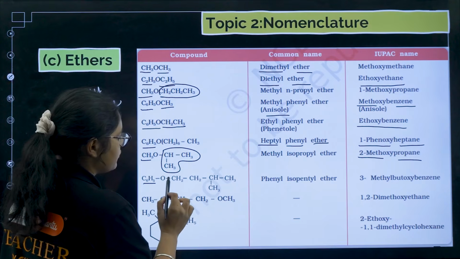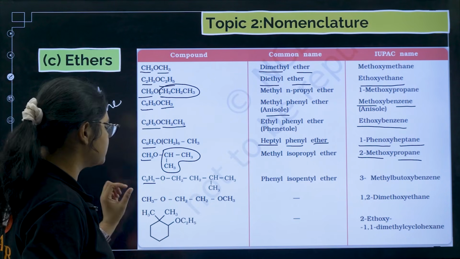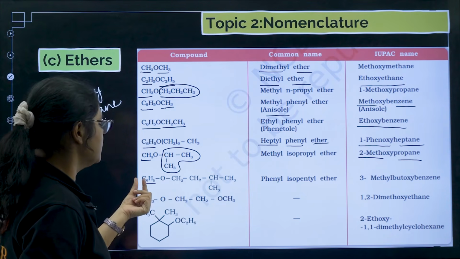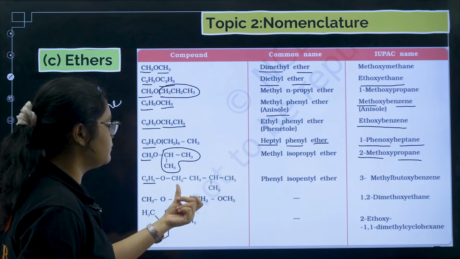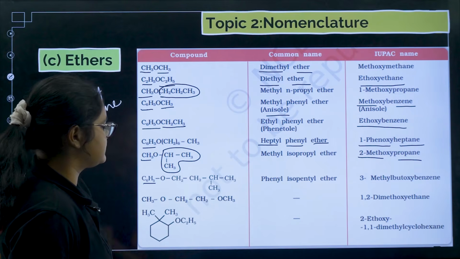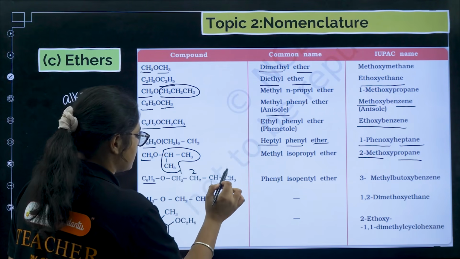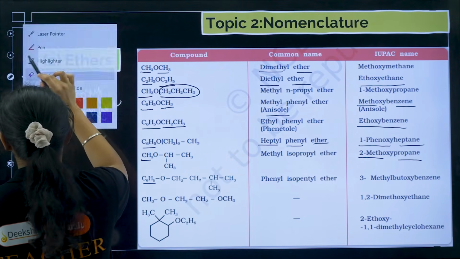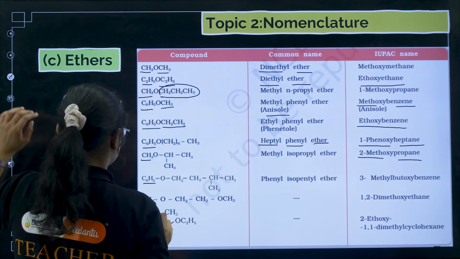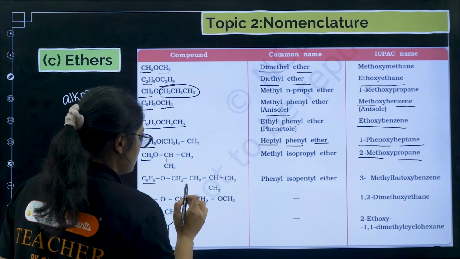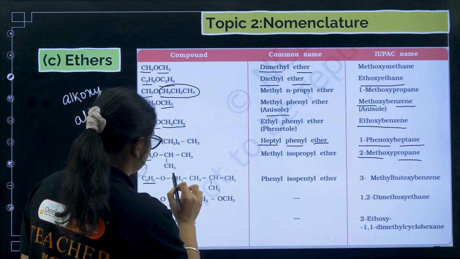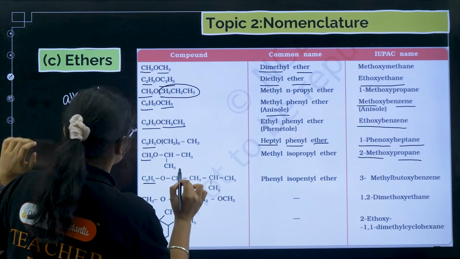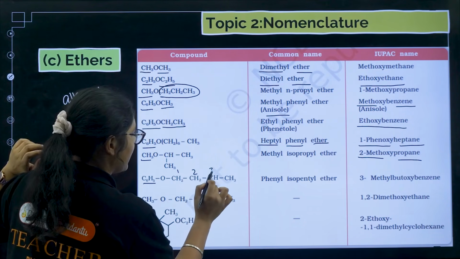Similarly, here we have phenol group and you have this one. So I can write like 1, 2, 3, 4. What is this one? Isopentyl group. So phenyl and isopentyl group ether, that you can write. And next one you can write here 1, 2, sorry, you have to number it correctly. So we have 1, 2 and 3, 4, right?